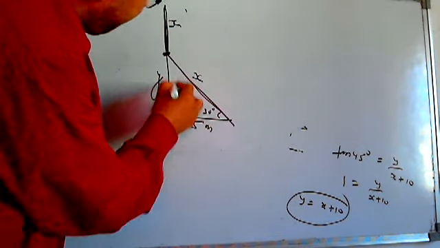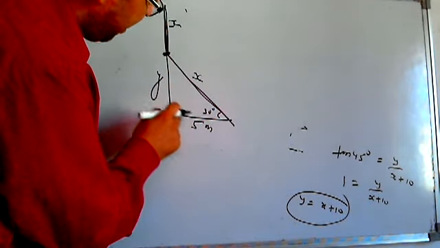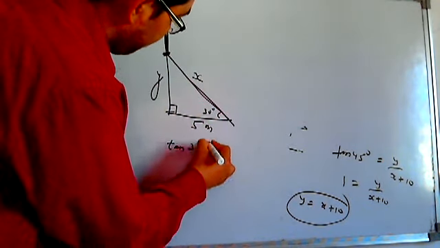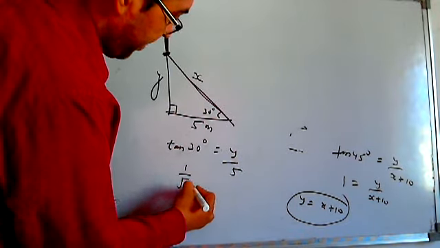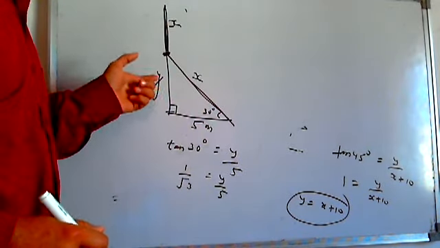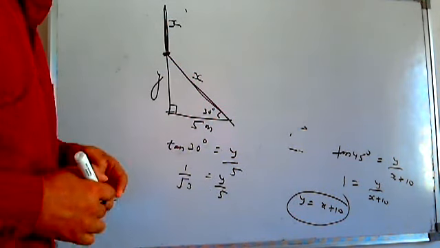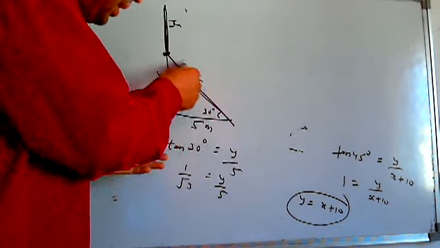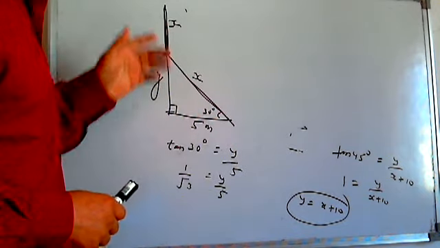If I apply trigonometry in this triangle and I have to find the value of y, this is perpendicular by base, I will use tan 30 degree, 1 by root 3 is y by 5, get the value of y here. Apply for finding x, this is hypotenuse and base, cos 30 degree. You apply, you will get x as well. Or otherwise, you can go for the Pythagoras theorem to find x once y and 5 are in front of you. Get the value of x and get the thing done.